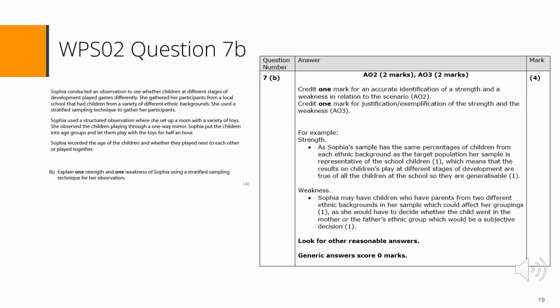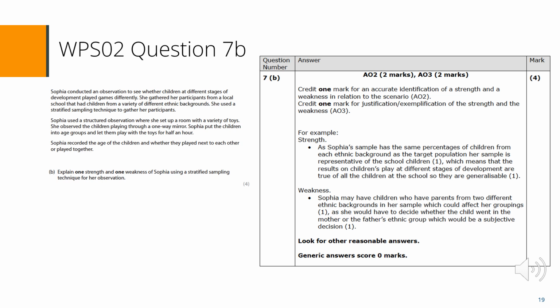We are now moving on to WPS02, question 7B. Those who scored 0 marks often gave generic answers. They failed to apply their answer to details from the scenario, or they just repeated the name with no further application, as the name can be gained from the actual question. In this case, there would need to be some reference to playing games or children's stages of development, or different ethnic backgrounds, or the local school.